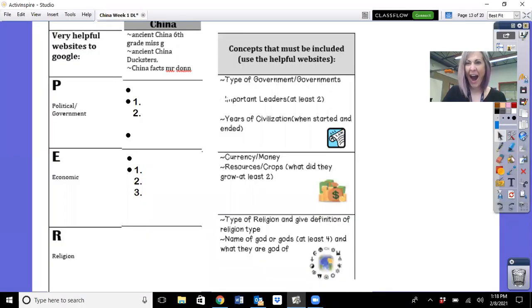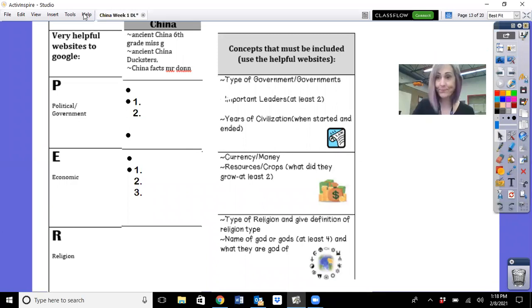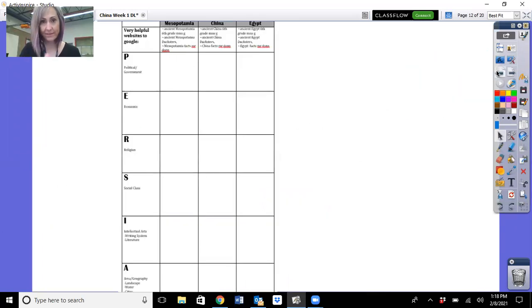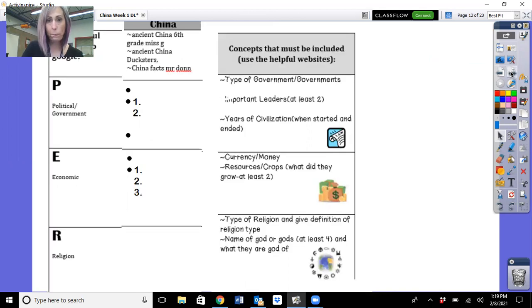Okay, so a reminder, the Persia grid looks like this. The reason it's called Persia is because we have the P, which is political government, E, which is economic, R, which is religion, S, social class, I, intellectual arts, their writing system, their literature, inventions, and A, area and geography. But to make it even more helpful, we have told you for each section what you need to include.